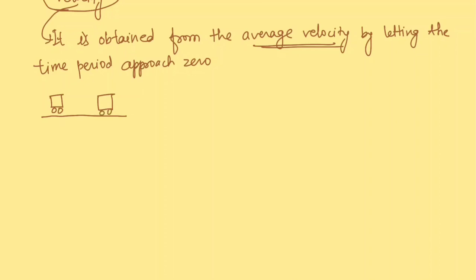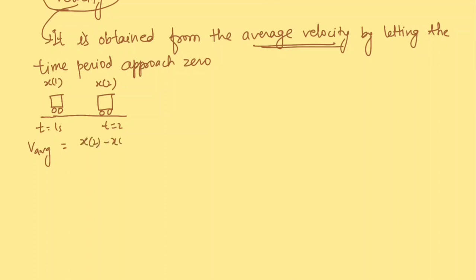Let us say this one is at t equal to 1 second, and this is at t equal to 2 seconds. Its position at t equal to 1 second is x1, and at t2 it is x2. So what will the average velocity be here?